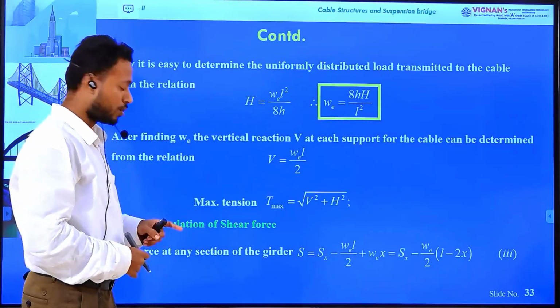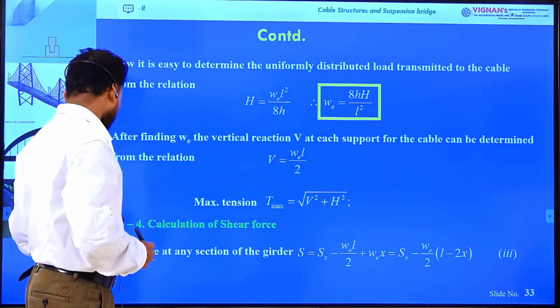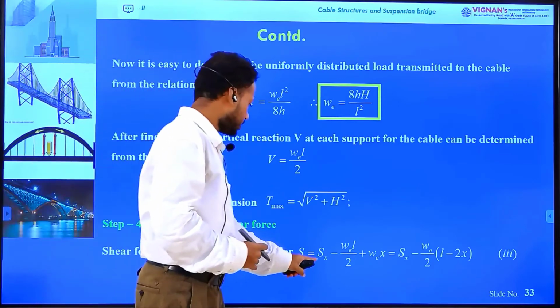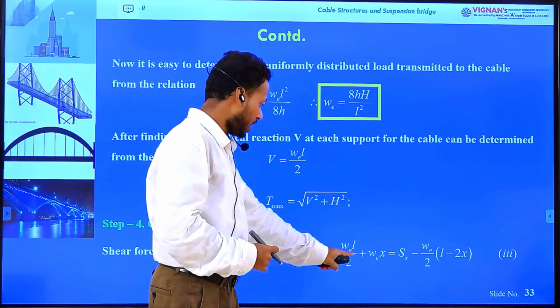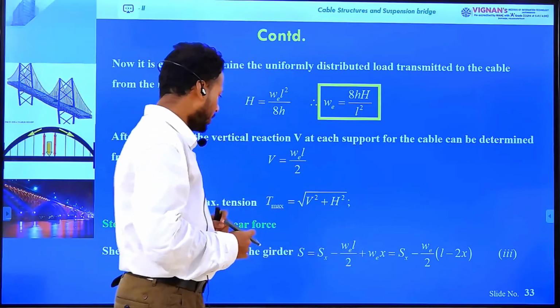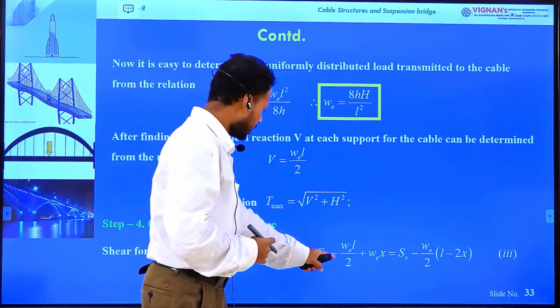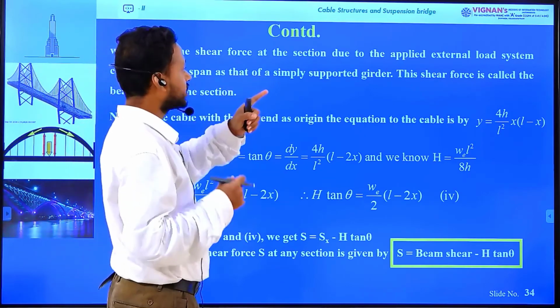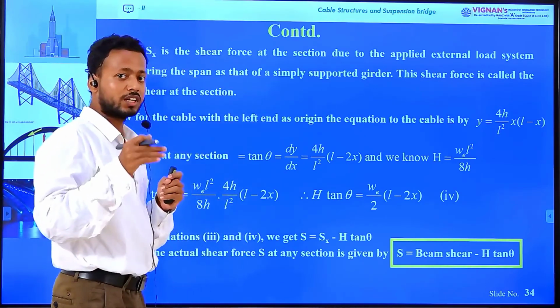Now come to step 4, calculation of shear force. Shear force at any section of the girder S equals Sx minus WL by 2 plus Wx. How is it coming? Sx is the shear force due to the externally applied load working on the girder.